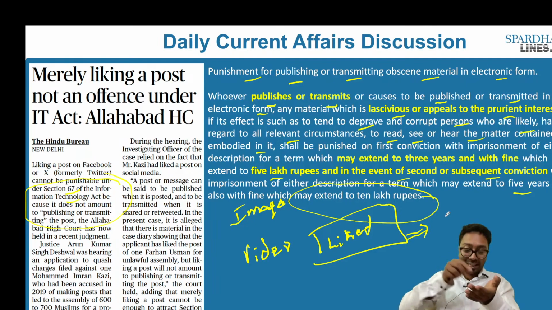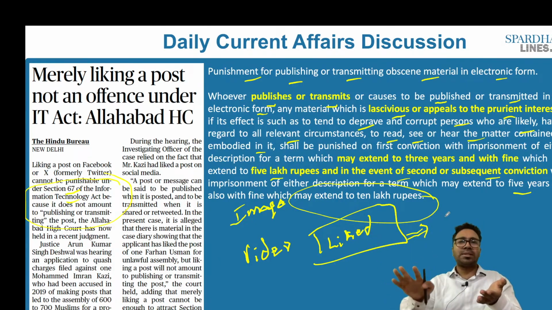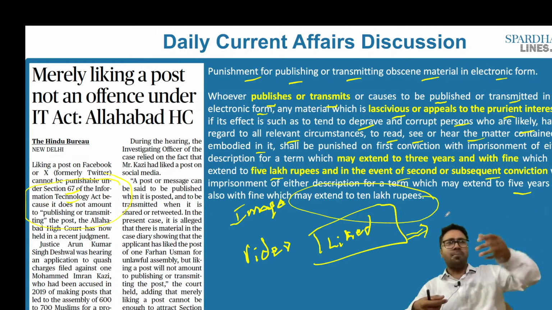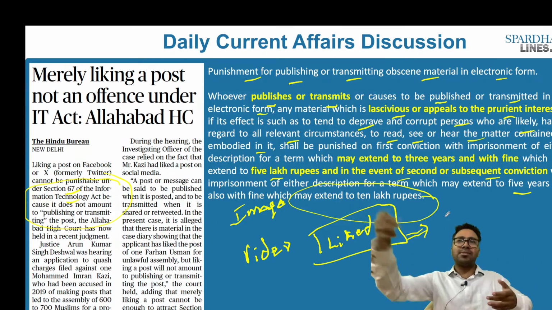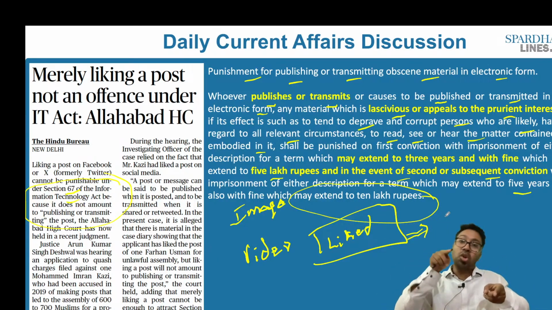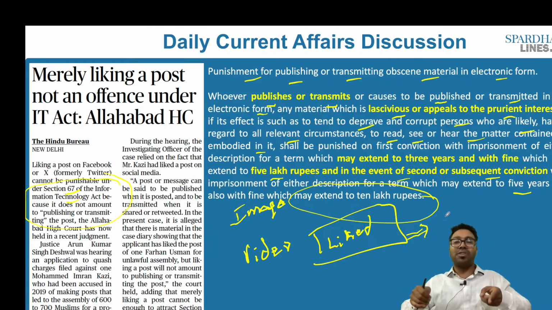Despite you saying that liking is equivalent to transmission, that can be accepted to a certain extent. But what is the issue here? Section 67 of the IT Act basically speaks about obscene material. It does not speak about provocative material. What is provocative material? I am making a statement: My people, come and assemble here. Let's go against the state. Let's take arms against the state. This is a provocative statement. If I am making such a statement, that will not come under Section 67 of the IT Act.